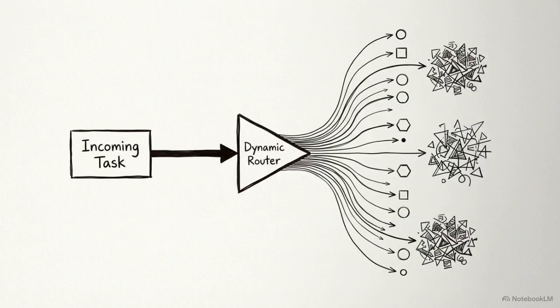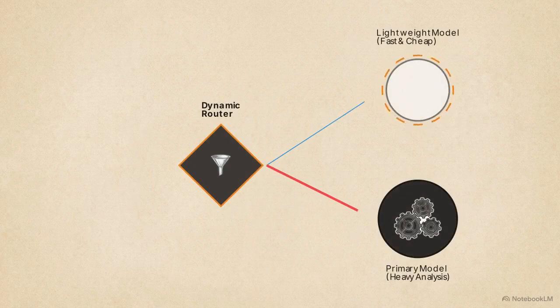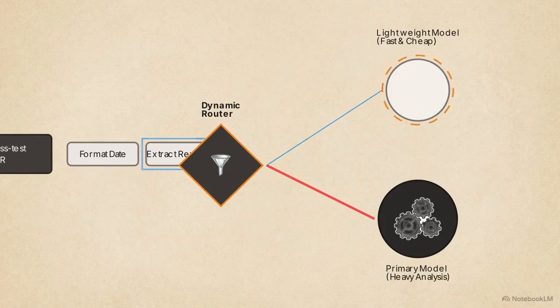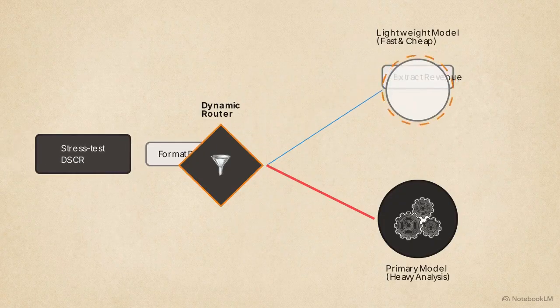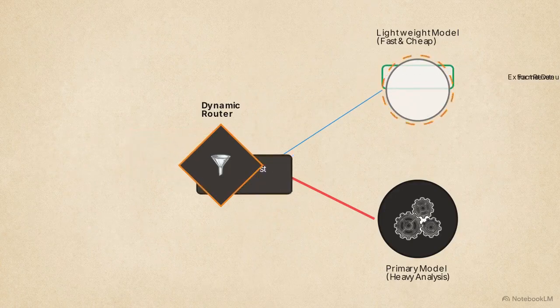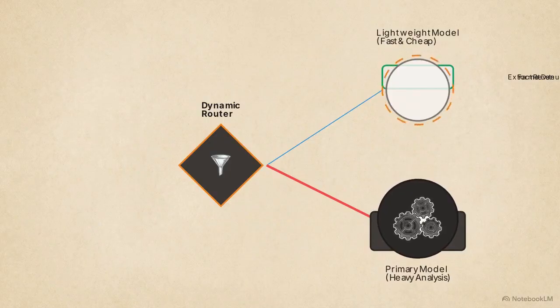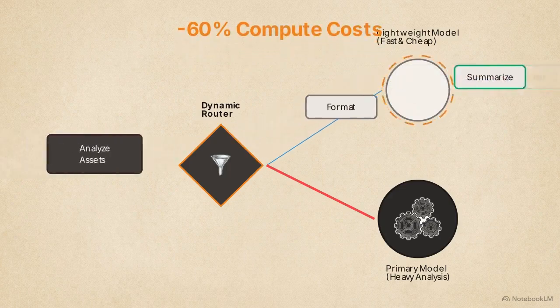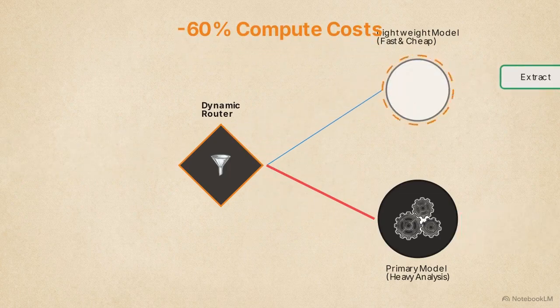To solve this, the system uses a dynamic router. This heuristic algorithm inspects the specific complexity of every incoming task before deciding which model should execute it. Simple queries like data extraction route to lightweight models. Dense analytical tasks, such as stress testing a balance sheet, route strictly to primary heavy models. This per-turn routing cuts compute costs by up to 60%, preserving expensive models for heavy lifting.